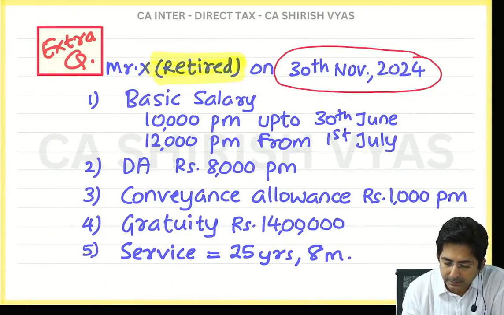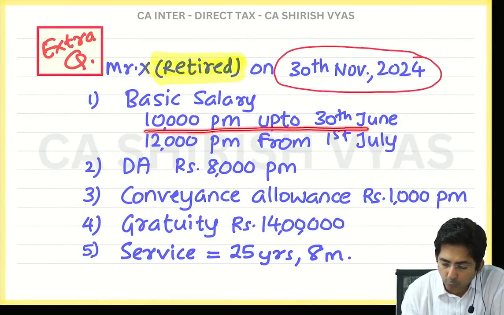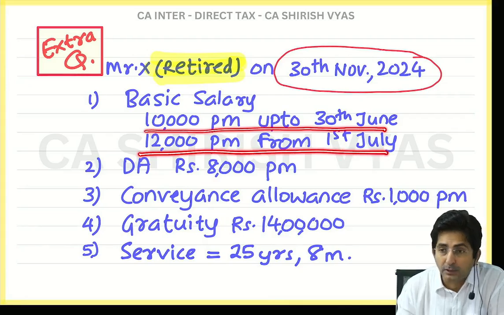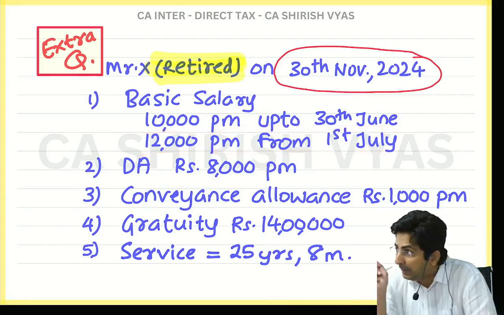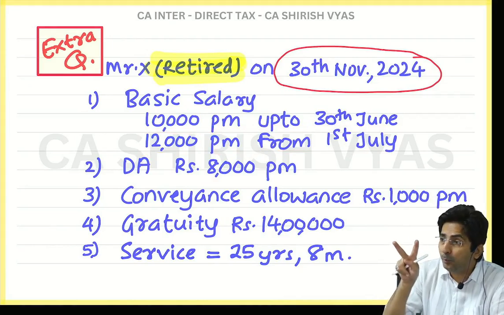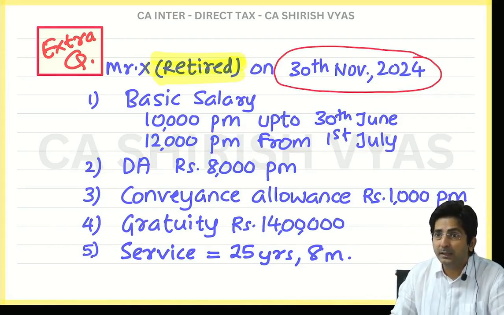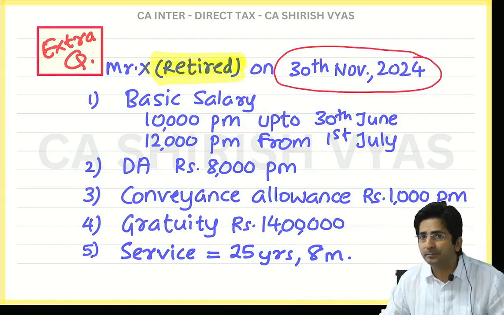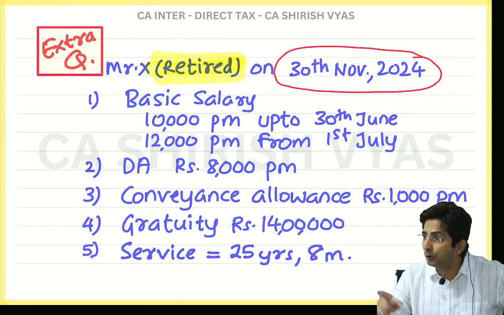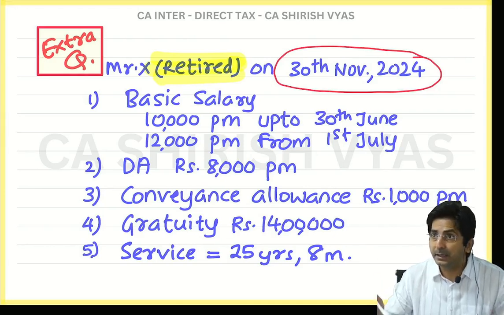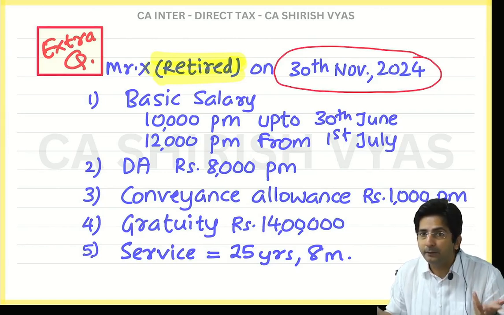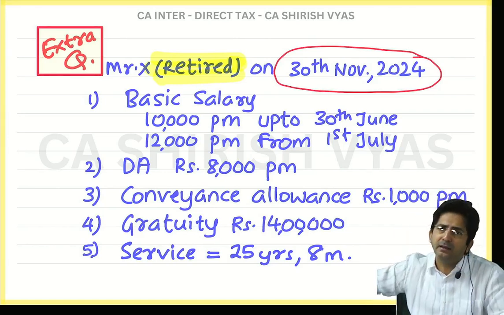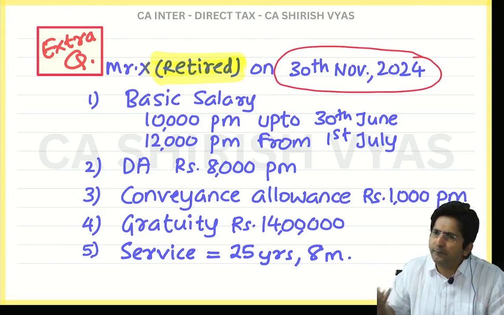Can you see the basic salary? Read this point. It was 10,000 per month up to June. Then from 1st July it became 12,000. You know, deliberately in this question I took two basic salaries to explain the importance of average, because recently I taught you the concept of average. And see, the importance of average comes when salary changes. If your salary is the same only, the average will come to the same figure.